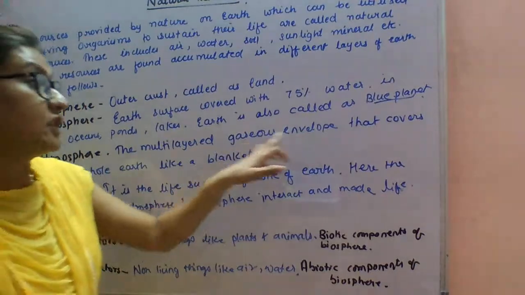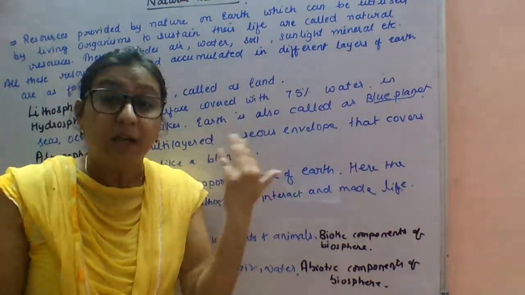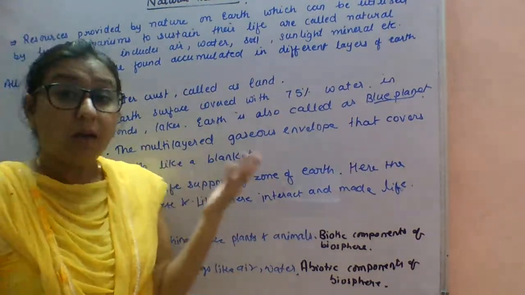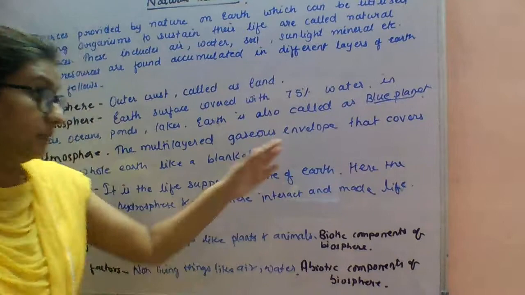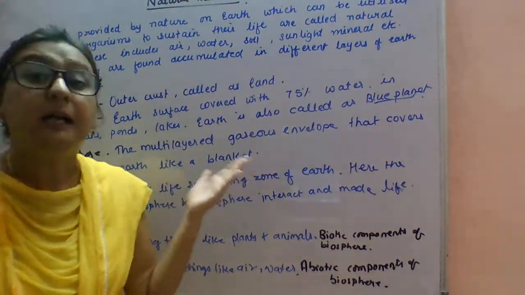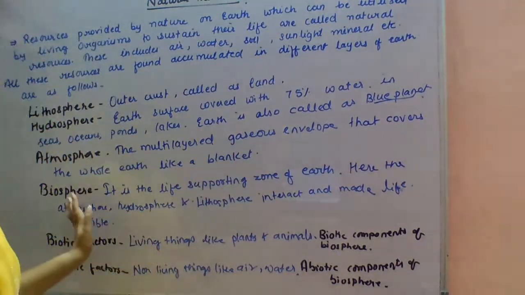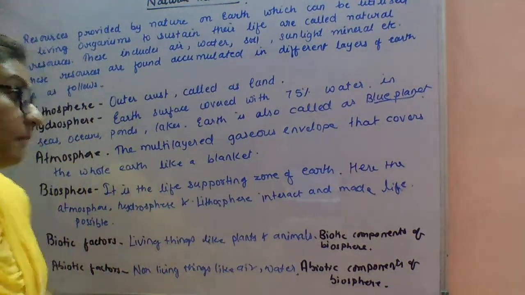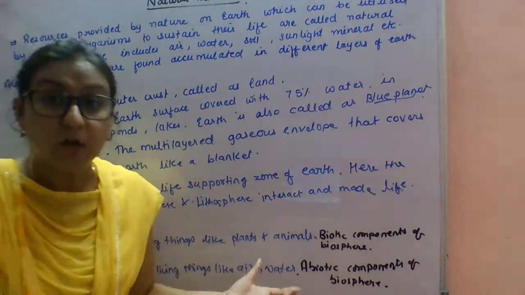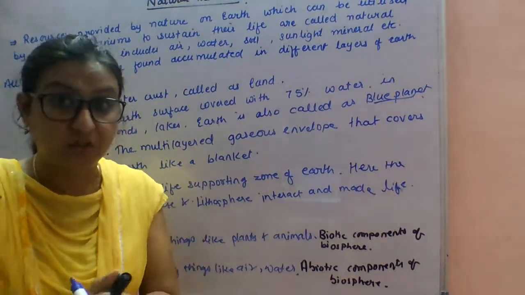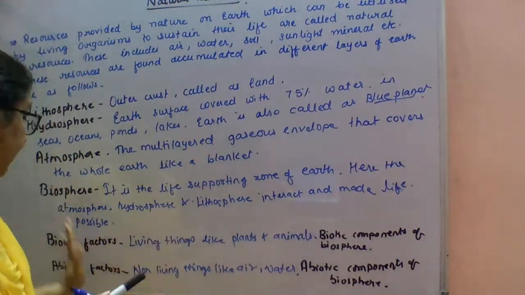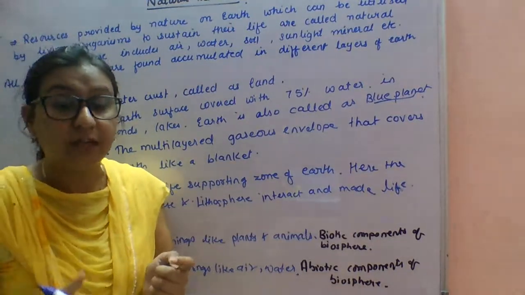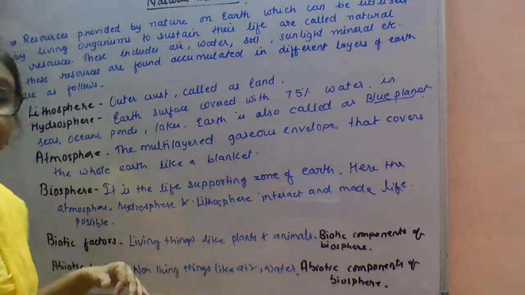The multi-layered gaseous envelope that covers the whole earth like a blanket is called the atmosphere. Next, biosphere. The life supporting zone of earth is called the biosphere. Here the atmosphere, hydrosphere and lithosphere interact with each other and make life possible, where life can reside.